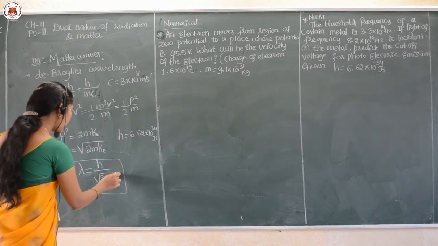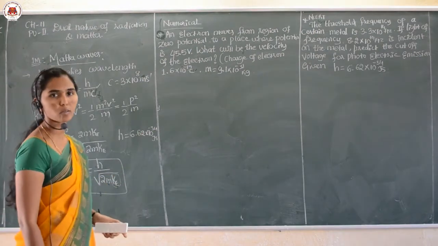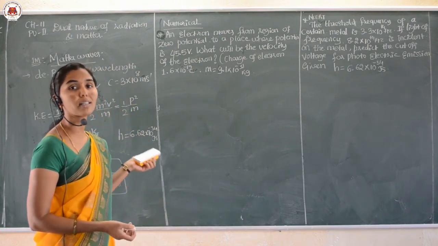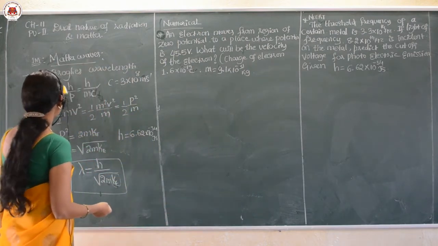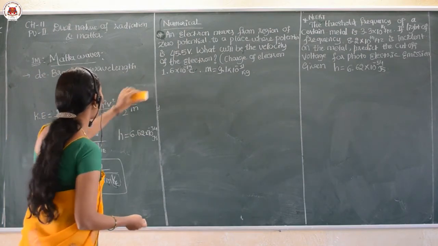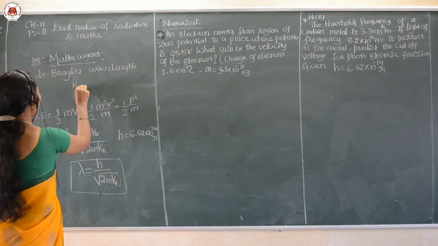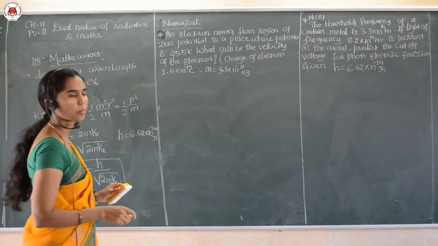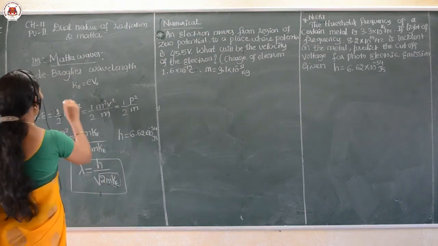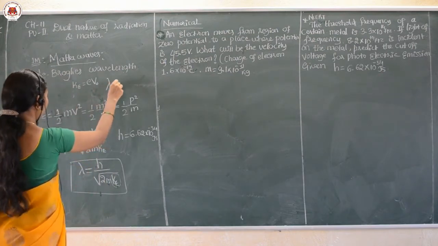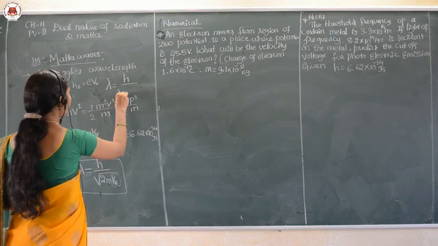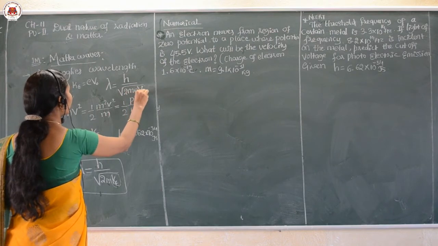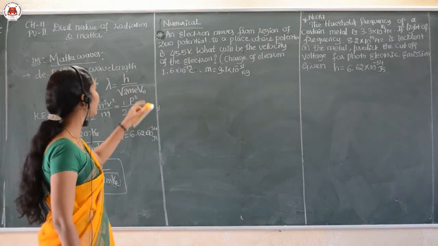In place of the kinetic energy, we can also use the potential, the stopping potential. If kinetic energy is associated with the stopping potential, then lambda is equal to h upon root of 2me into V naught.